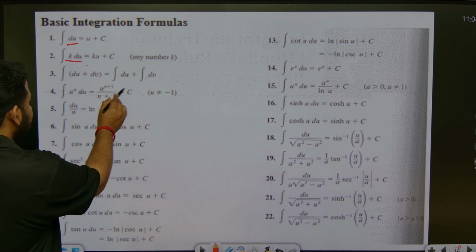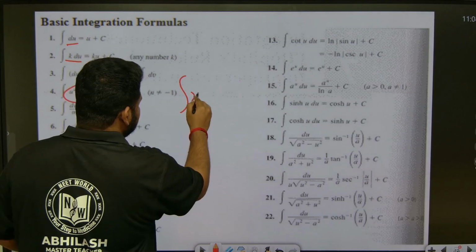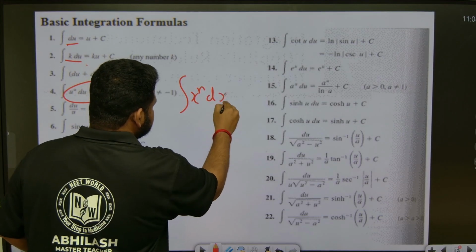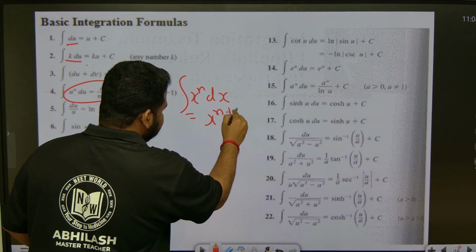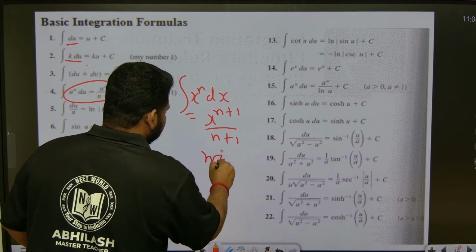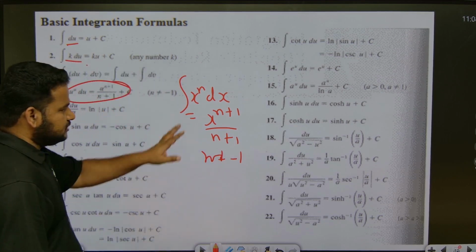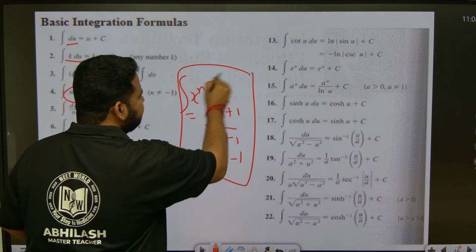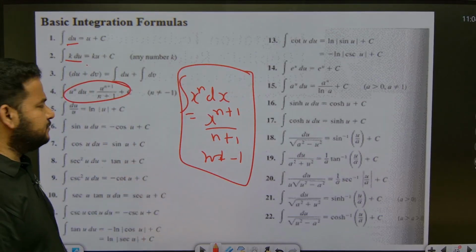Now a very important rule, this you have to remember. Integral of x to the power of n dx can be written as x to the power of n plus 1 divided by n plus 1, where n is not equal to minus 1. This is a very important formula which you have to remember, because we will be using it in multiple questions.